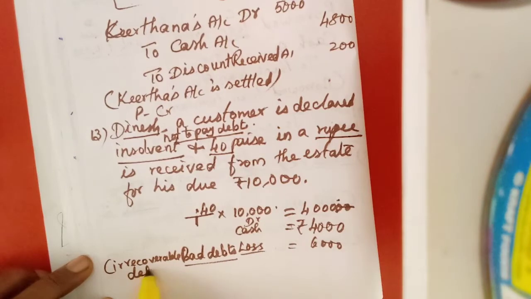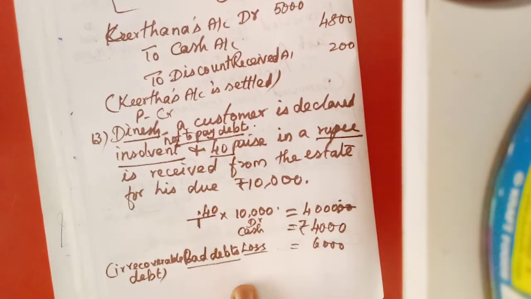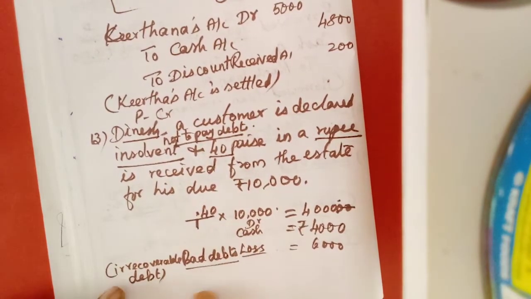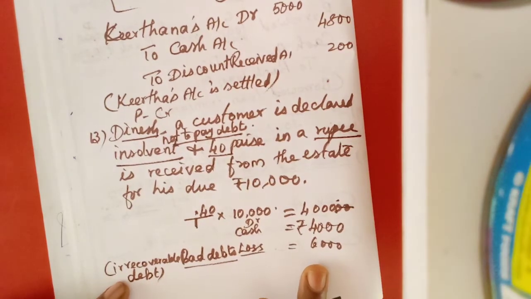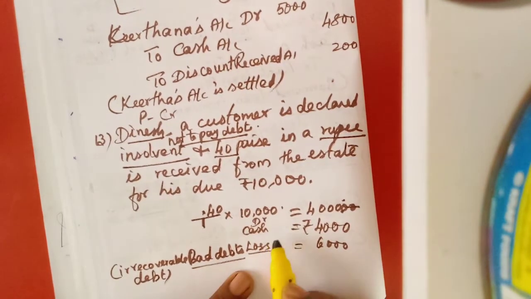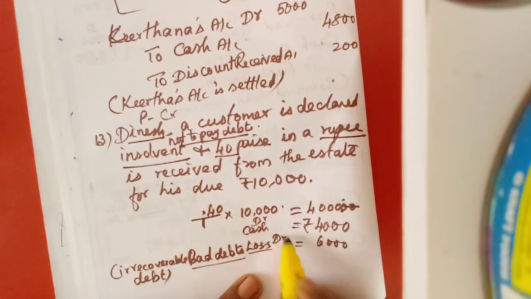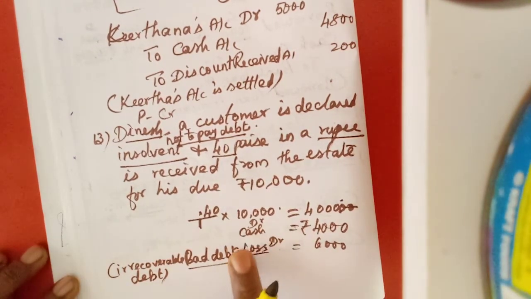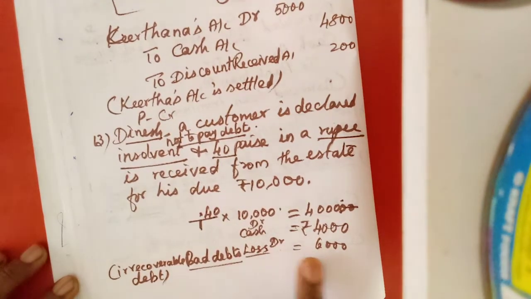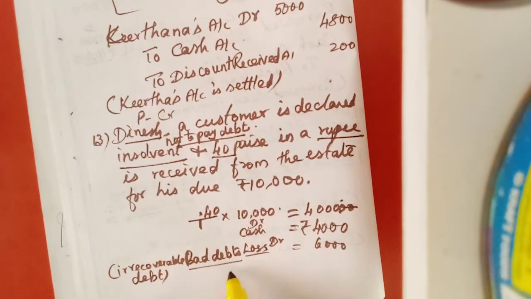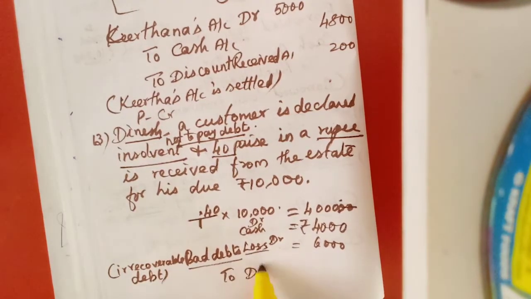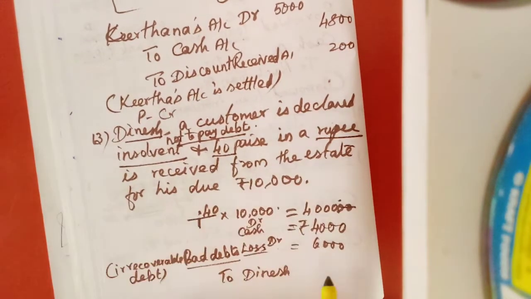We cannot collect it back from him. Now loss is a nominal account, debit all expenses and losses. So cash 4,000 we debit, bad debts 6,000 we debit. Then who is the giver? Dinesh, a personal account, we credit.